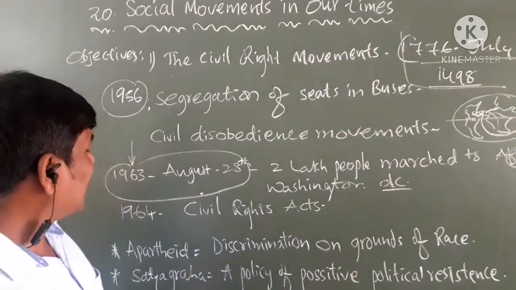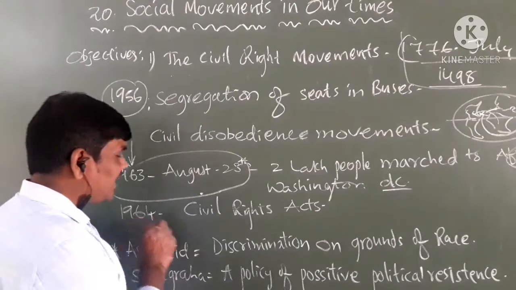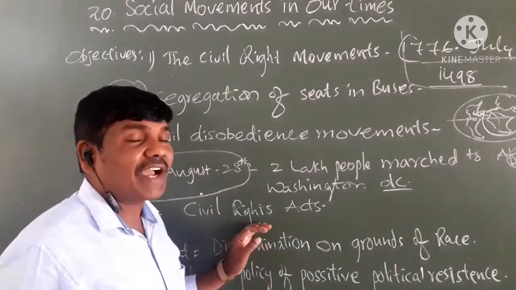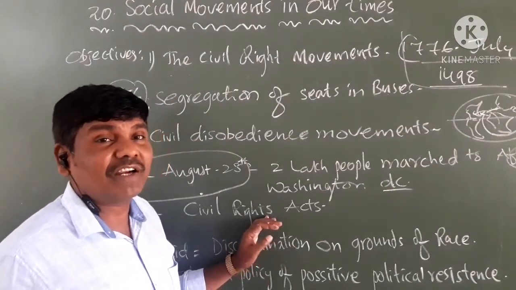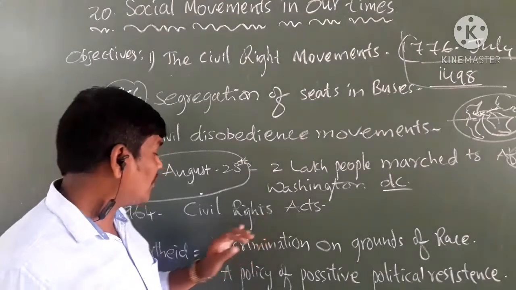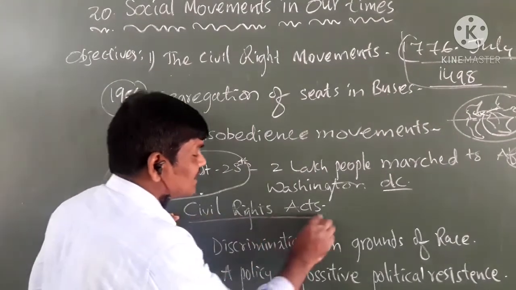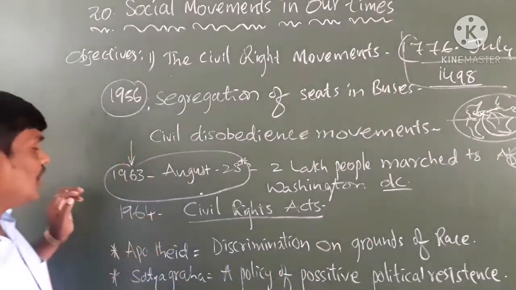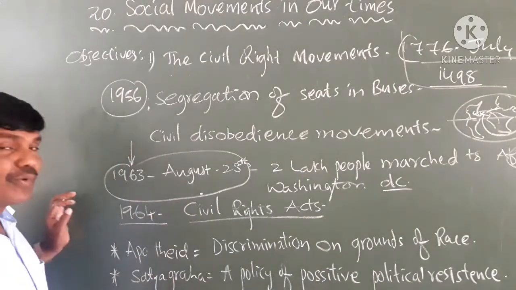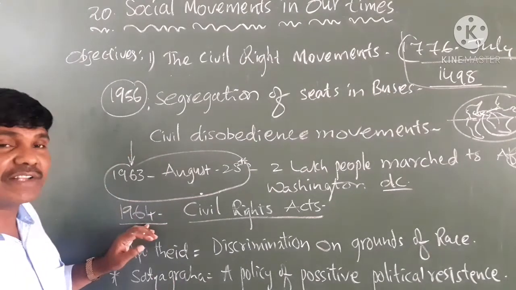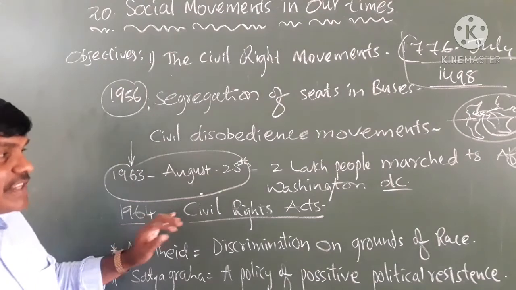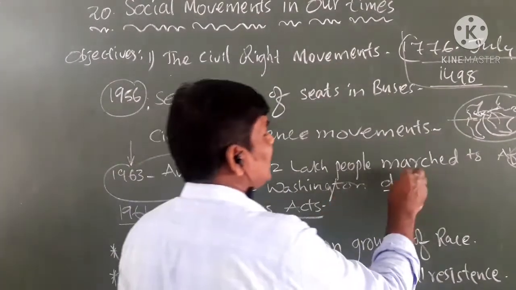Finally, they achieved it in the year 1964. They achieved social equality through the Civil Rights Act, which came into effect in 1964. In this act, what did they demand?